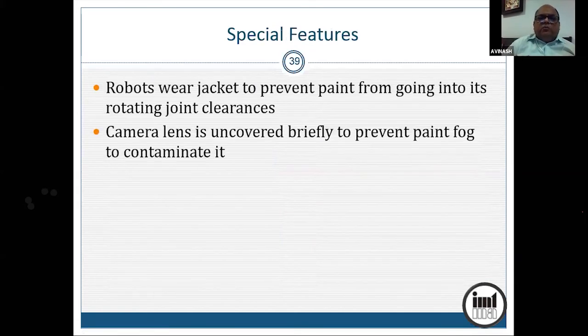So here the robots wear jackets to prevent paint from getting into the rotating clearance. A camera, if it is there, has to be exposed for a very short time, because the paint mist will settle on the lens.